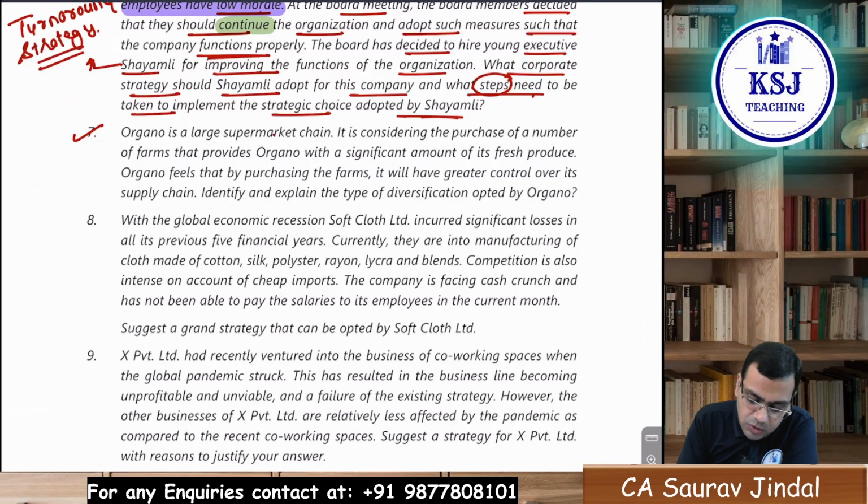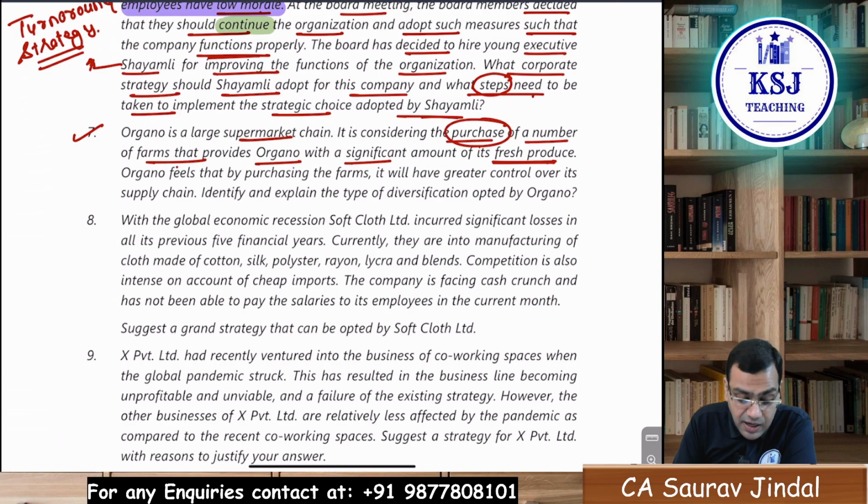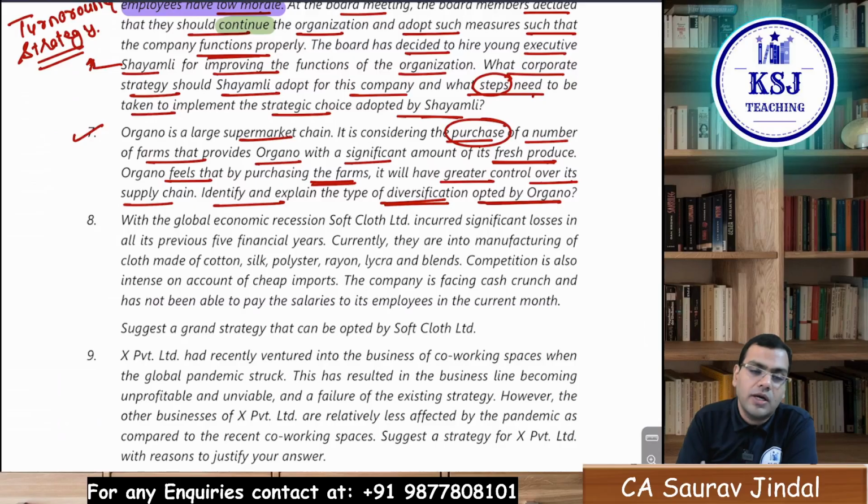Organo is a large supermarket chain. It is considering the purchase of a number of farms that provide Organo with a significant amount of its fresh produce. They are a supermarket chain, and now they want to acquire the farms which provide them with the product. Organo feels that by purchasing the farms, it will have greater control over its supply chain. Identify and explain the type of diversification opted by Organo.